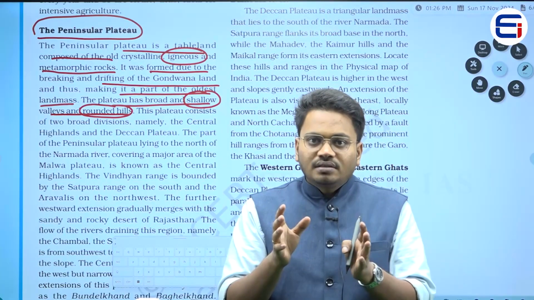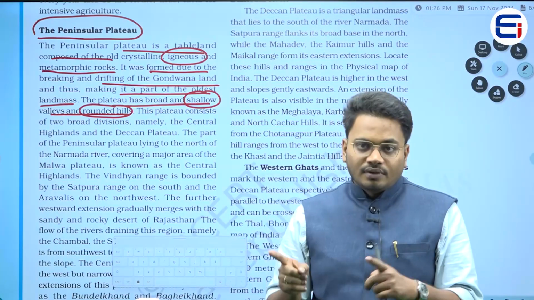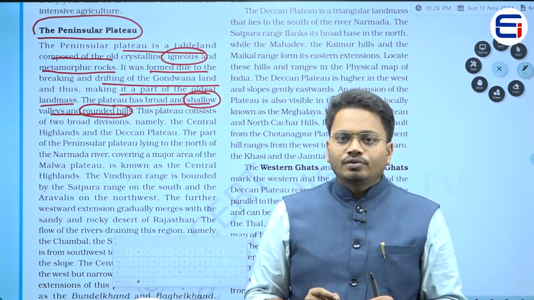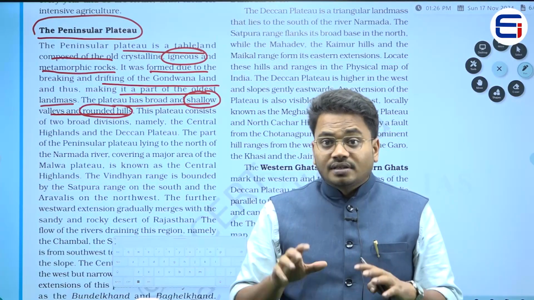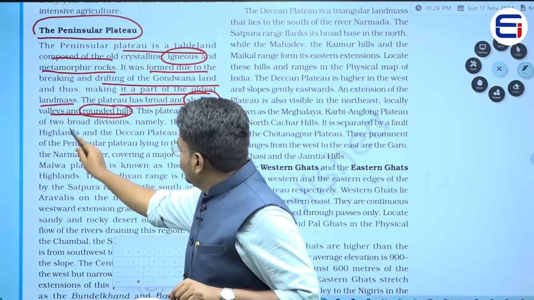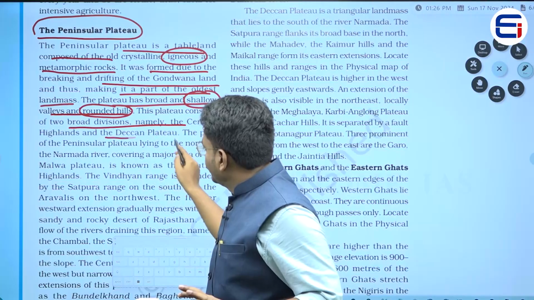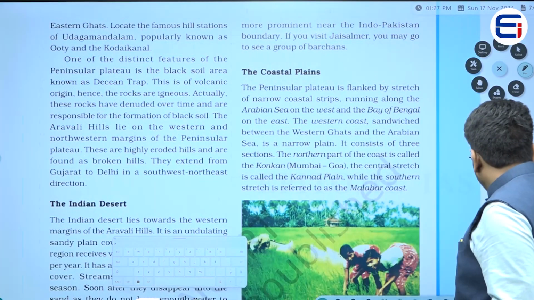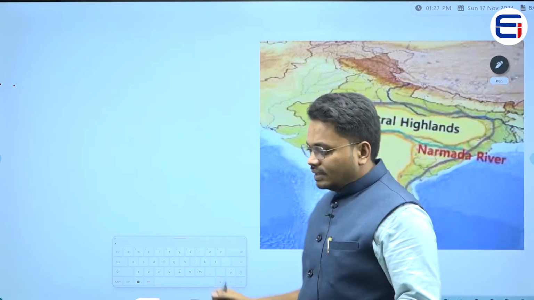The narrower valleys with higher depths are seen in the Himalayan mountains, but when it comes to peninsular plateaus, they have wider as well as shallow valleys. Now, this plateau consists of two broad divisions, namely Central Highlands as well as Deccan Plateau. What does it mean? If you see this particular picture, you can easily understand that this entire